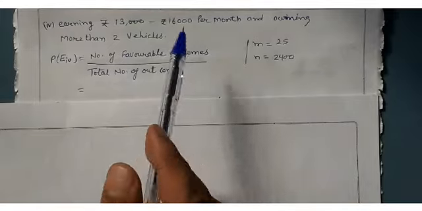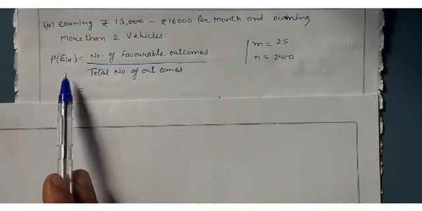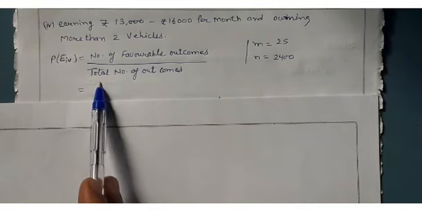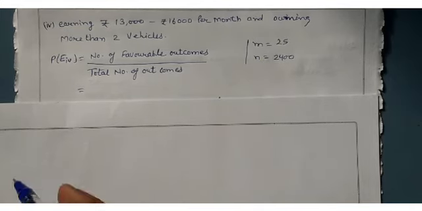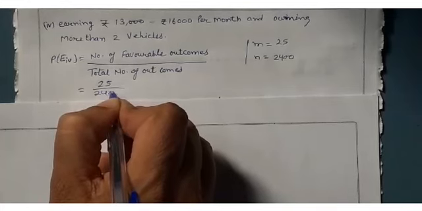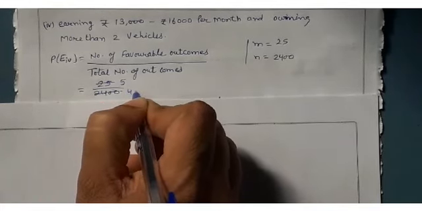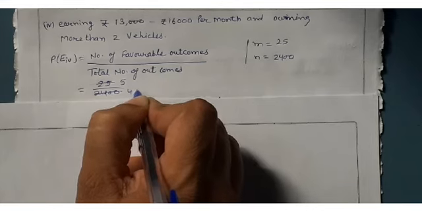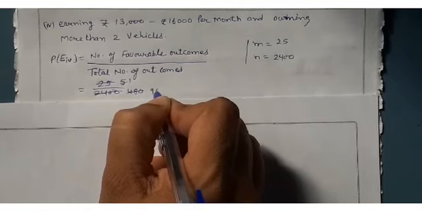Earning 13,000 to 16,000 per month and owning more than 2 vehicles. What is the formula? Number of favorable outcomes upon total number of outcomes. Okay, favorable outcomes are 25 upon 2,400. 5 5s are 25, 5 4s are 20, 5 8s are 40, 5 1s are 5, 5 9s are 45, 5 6 are 30.